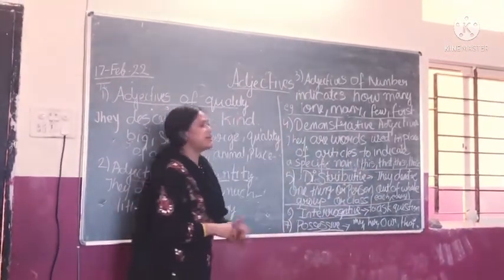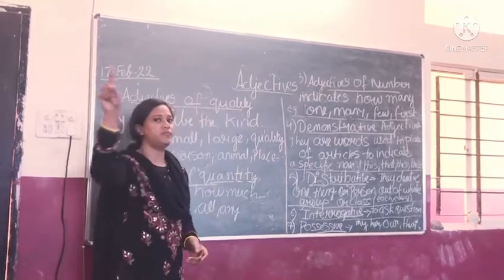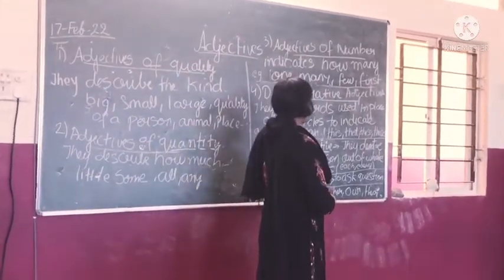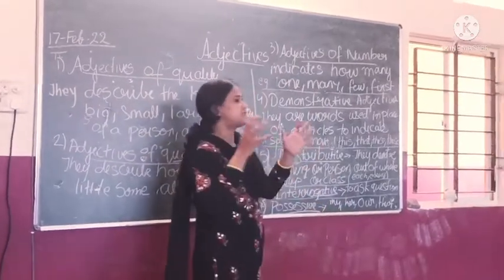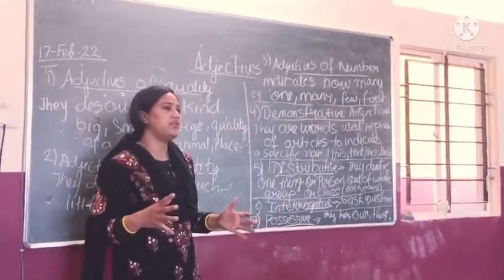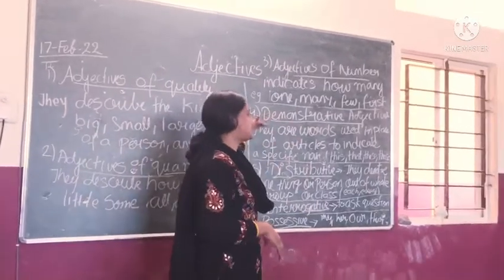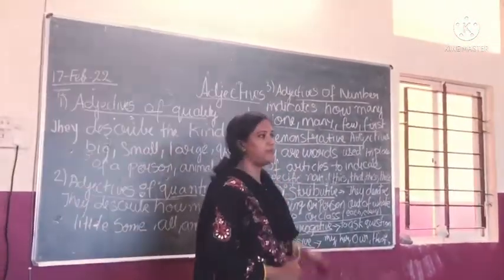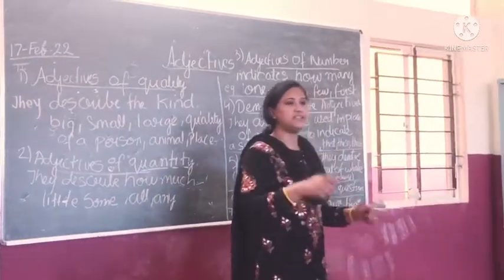Next is demonstrative adjective. Demonstrative adjectives mean जो demonstrate करता है. These are the words used in place of an article to indicate a specific noun. किसी भी specific noun को indicate करने के लिए हम किस adjective का use करते हैं? Demonstrative adjective. For example, this, that, these, those.